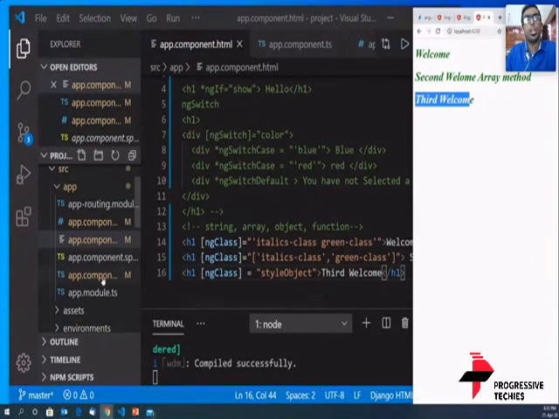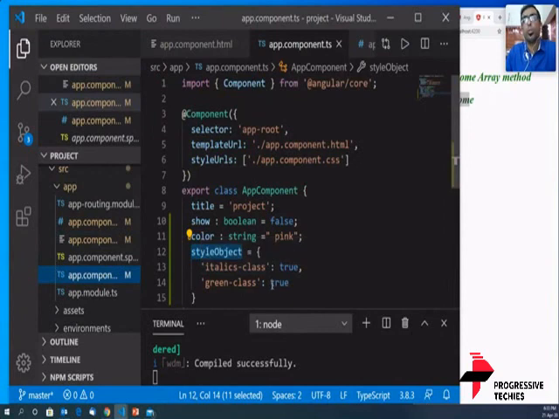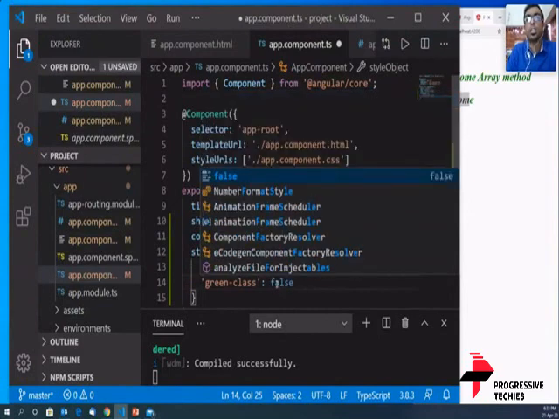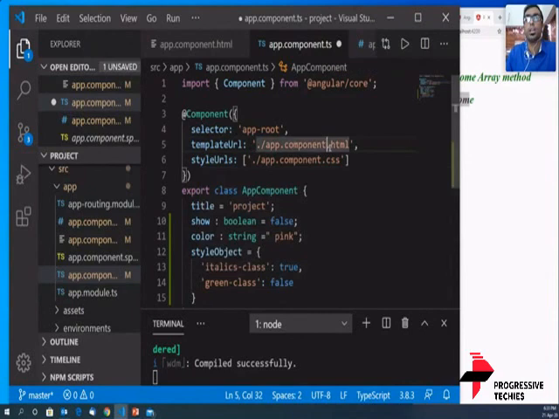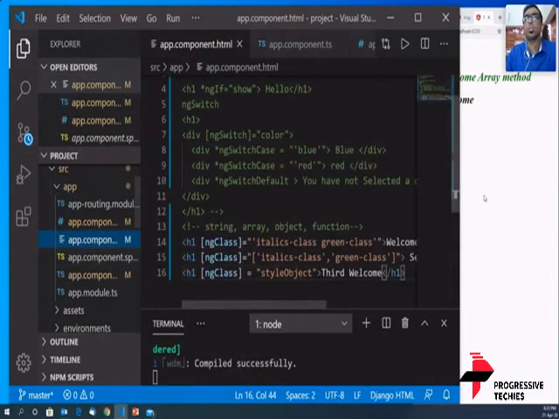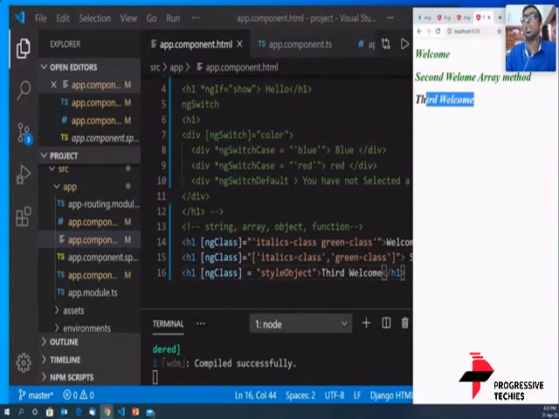Now, what I needed is on the back end, I feel I don't need the green class to be true. At some point of time I'm saying it has to be false, due to some business logic or something like that, and I'm going to save it. Let's see what happens. You see, the green color has gone from here.